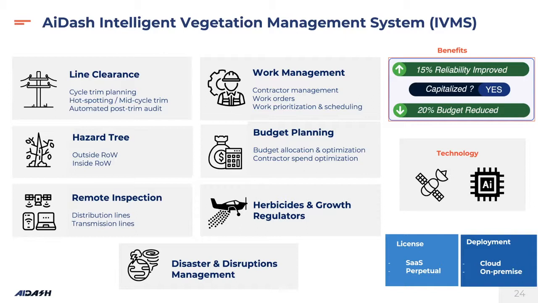There are modules around remote management for both distribution and transmission lines. There is a module around work management where you can manage contractors, you can assign them work orders, you can prioritize and schedule them. Given the budget for a quarter or a year, you can allocate and optimize, and you can also manage the contractor spend. And then there are modules for herbicides, growth regulators, and disaster and reception management. In terms of benefits, like I mentioned earlier, we have seen reliability improving by more than 15% and the budget reducing by 20%. The technology is based on satellite imagery and AI. We come with both SaaS and perpetual license, and the deployment can be on a cloud or on-premise.